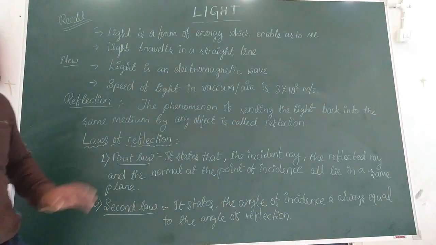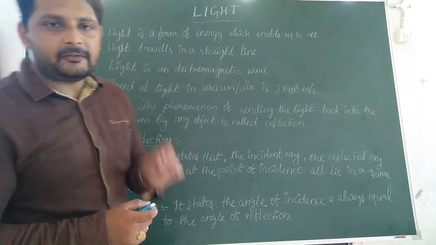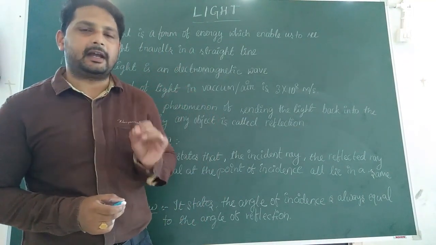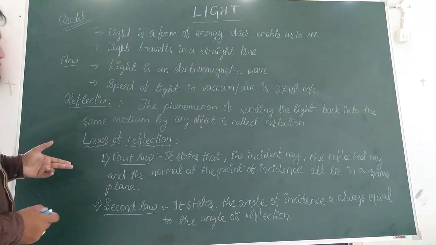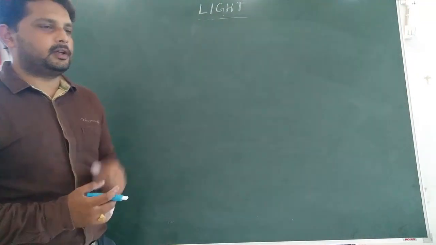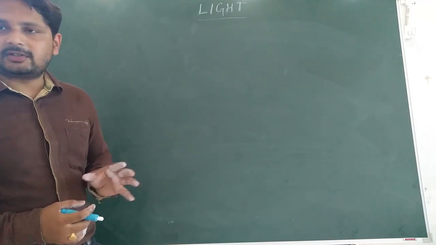Okay. The second law states that the angle of incidence is always equal to the angle of reflection. Now, you can pause the video and note it down. Okay. So we came to know about the laws of reflection.